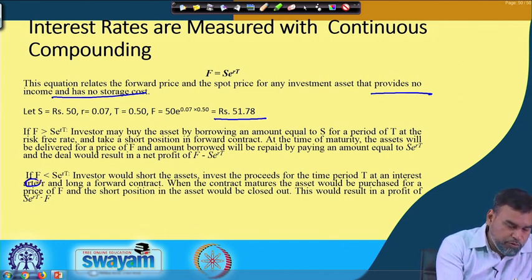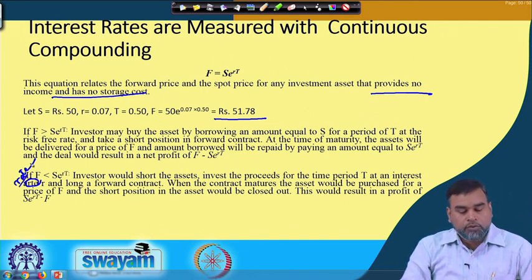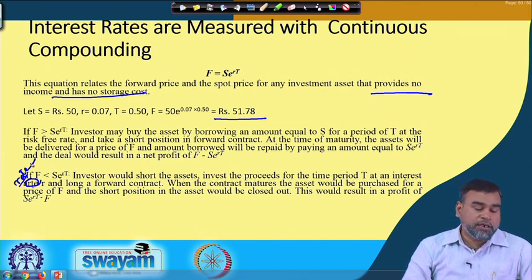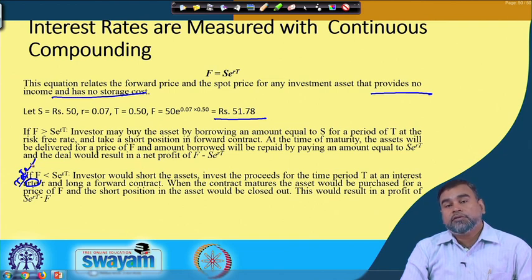There is a typo here, this is rate. And when the contract matures, the asset would be purchased for a price of F, and the short position in the asset would be closed out, and finally the profit he can generate is S e to the power rT minus F.